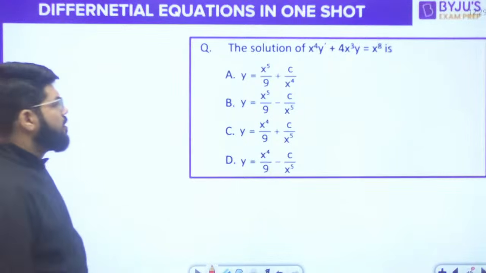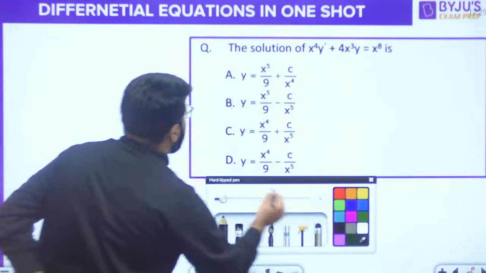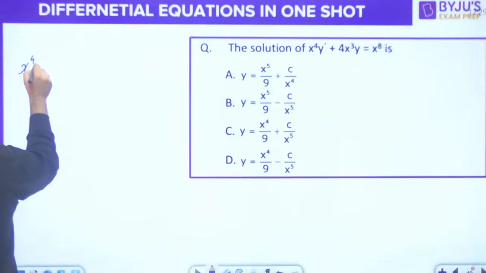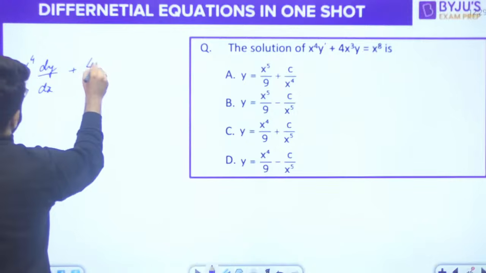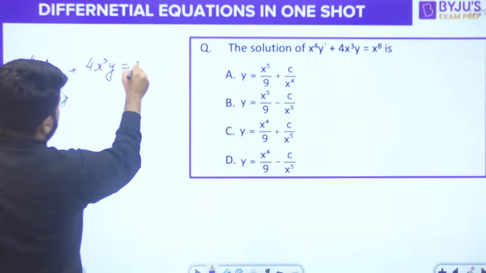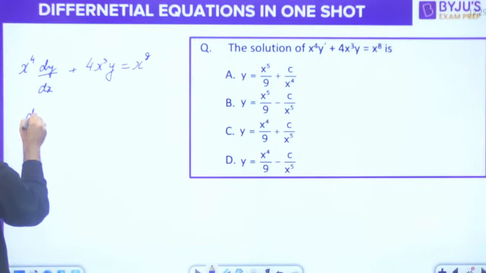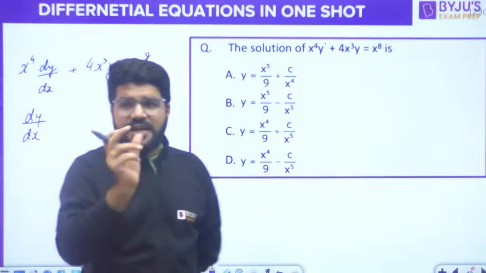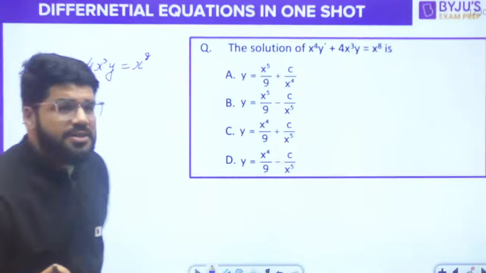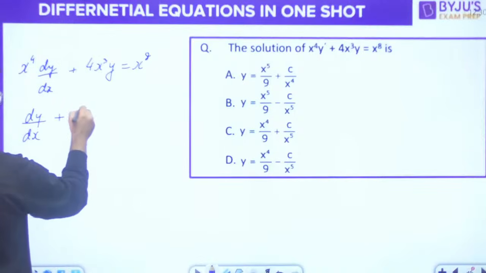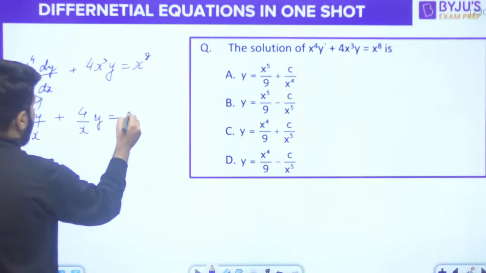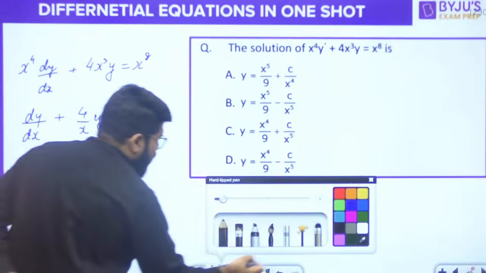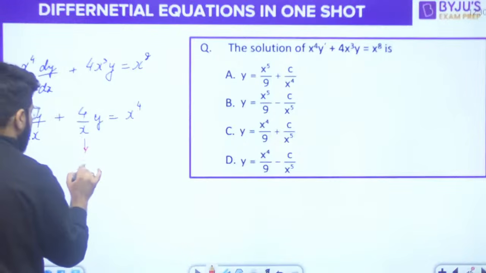Okay, the solution. This is x power 4 y dash, that is dy by dx, plus 4x cube y is equal to x power 8. So what should be the dy by dx form? Dividing by x power 4, let's start with dy by dx plus something. So x cube by x power 4 will be 1 by x, so 4 by x y, and on the right hand side it is x power 4. Now you can feel that this is p and this is q.